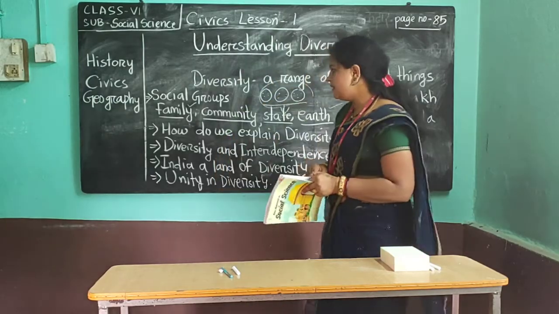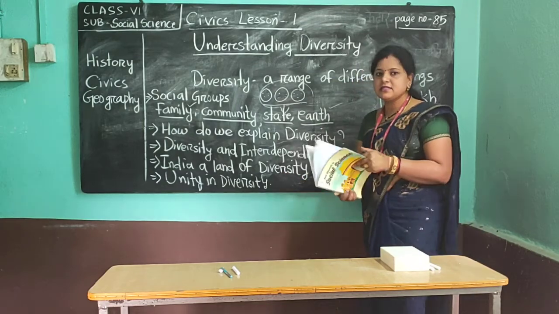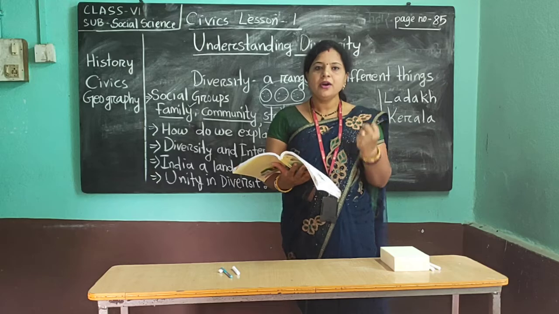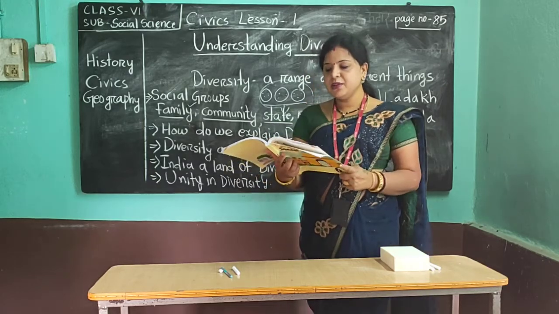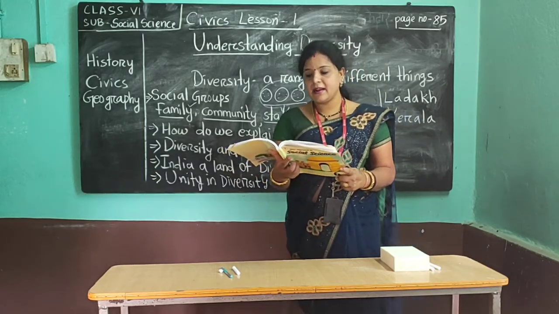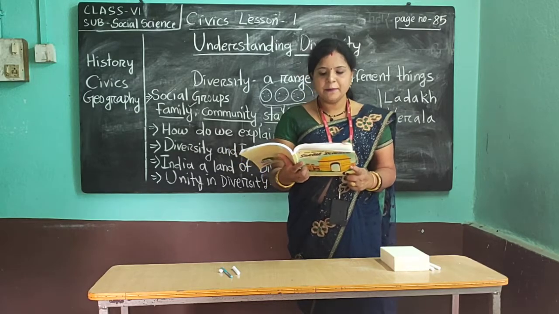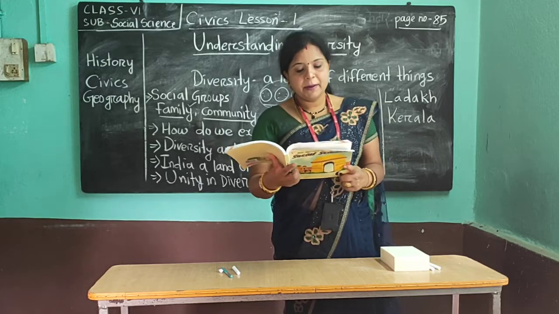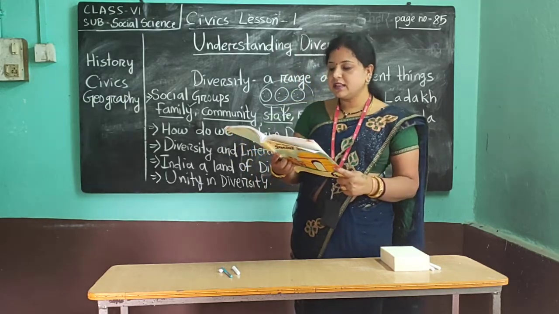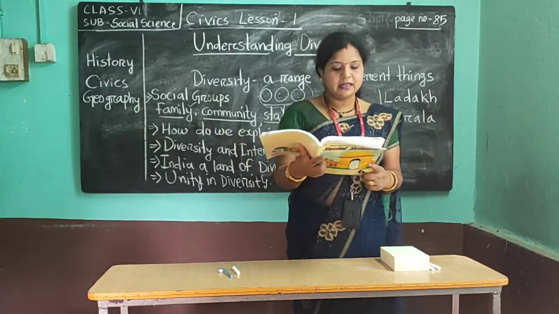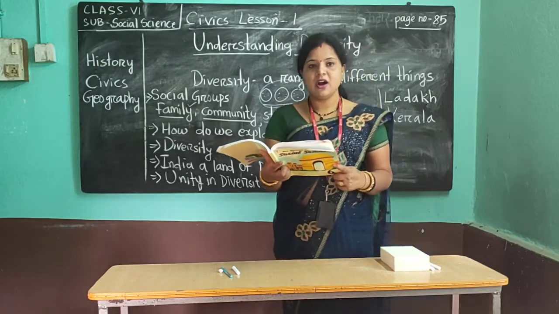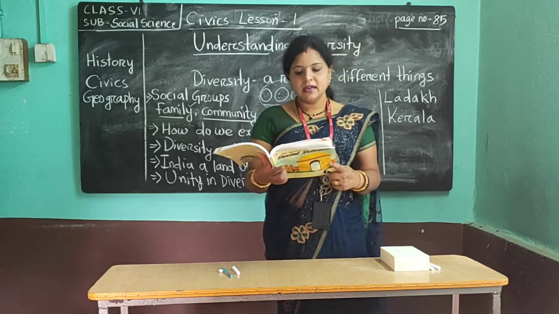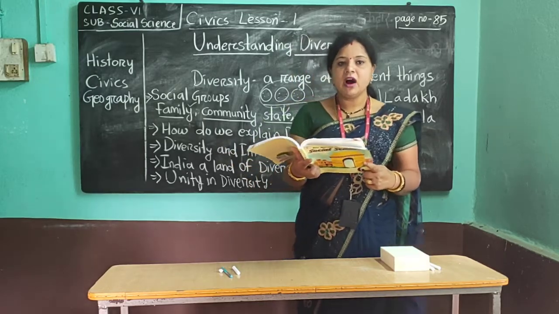At last we will discuss unity in diversity. In this, with different types of diversity, how are we getting unity? See, India is a land where unity and diversity go hand in hand. Diversity has provided a source of strength to people. Under the colonial rule, people of diverse backgrounds united under the banner to oppose the British dictum of divide and rule. Dictum means announcement. Through this diversity only we got unity.